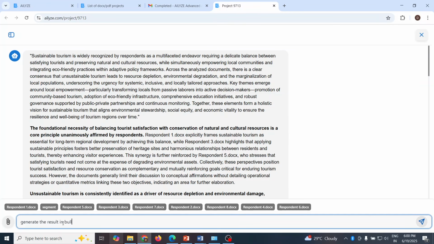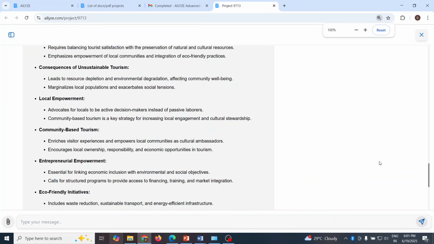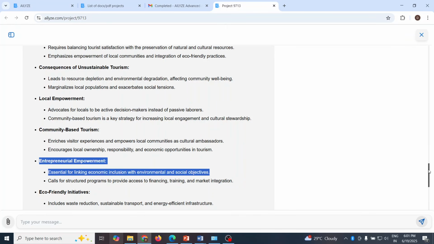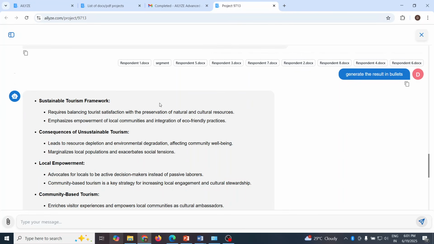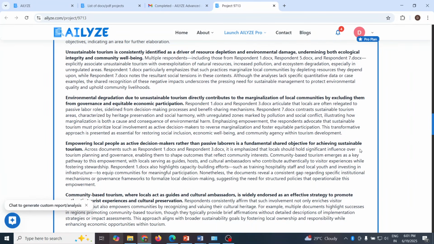In bullets. Enter. Let's see what type of output it generates. Quite interesting. See, the result has been generated in the bullets. Right? Now close this. Again, we will go on the main page.